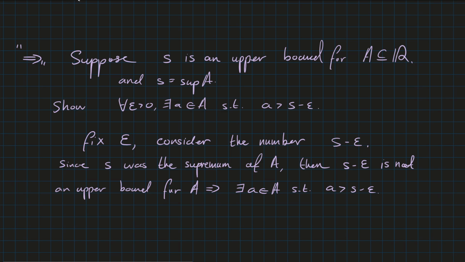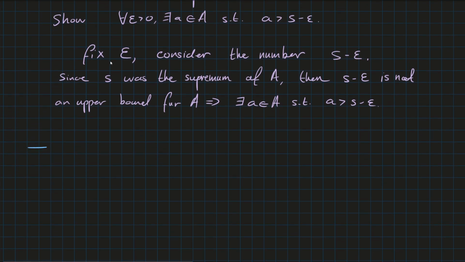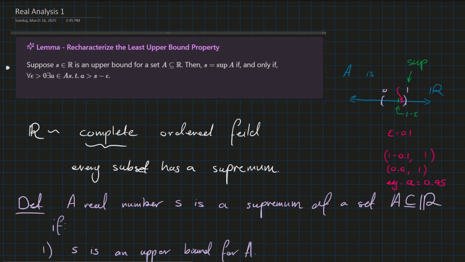And now let's take a look at the other direction. Right, so let's say I have the reverse direction. So now we suppose the conclusion here, right? So we have that for all epsilon greater than 0, there exists an A in A such that A is greater than S minus epsilon. And we show that S being an upper bound, therefore, including this, we also have that S is the supremum.